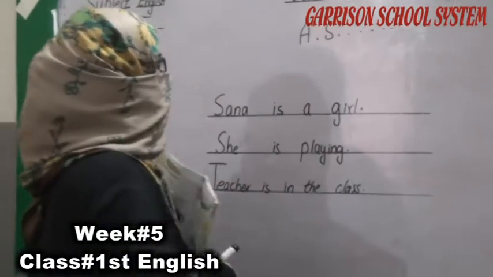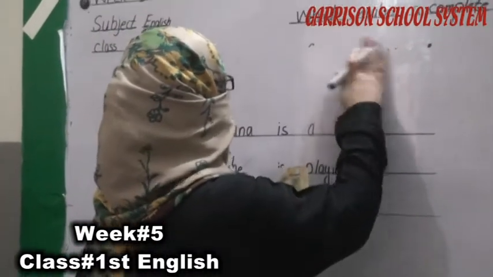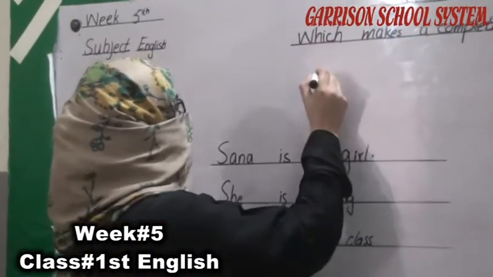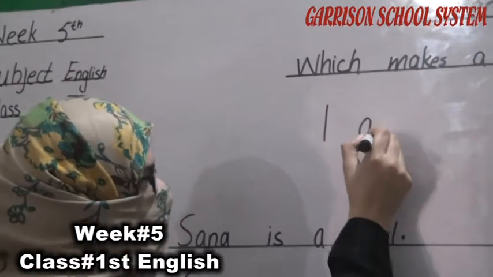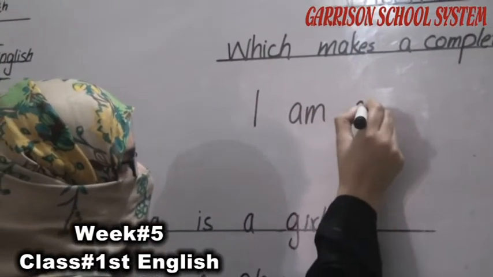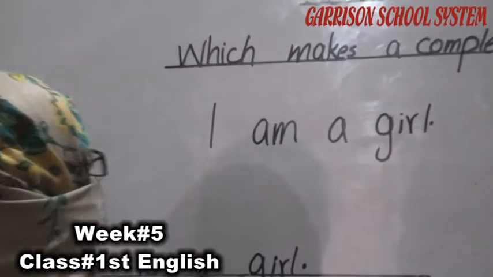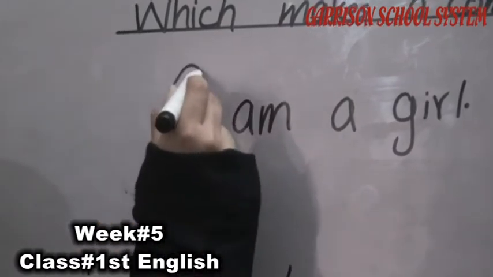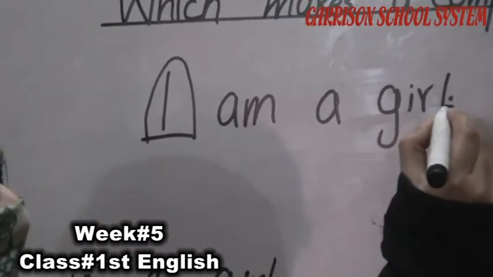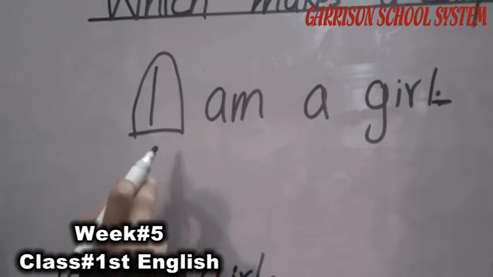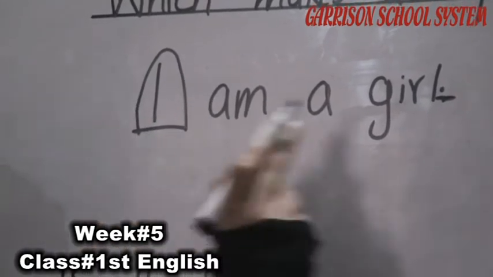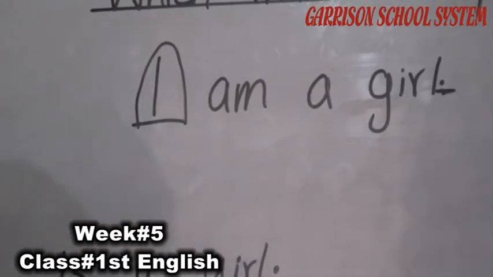If I write an example, like I am a girl, now look at that. The first letter is a capital letter, and it ends with the full stop.